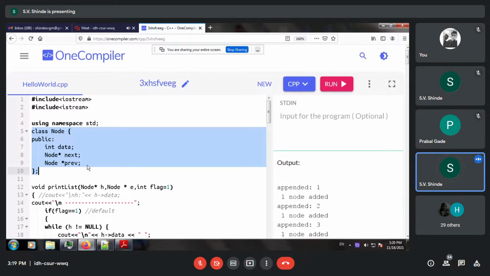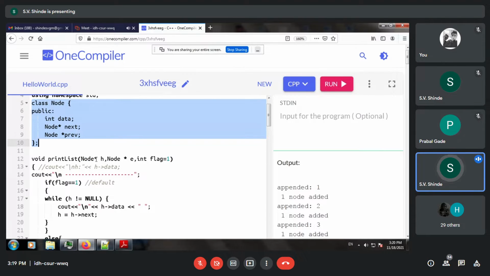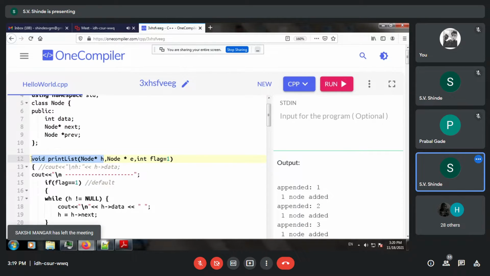That means you can traverse the linked list in the forward direction as well as the reverse direction. The starting point is the head node for printing purposes. So let us see this print list. The starting point is the head node and the ending point is the end node.